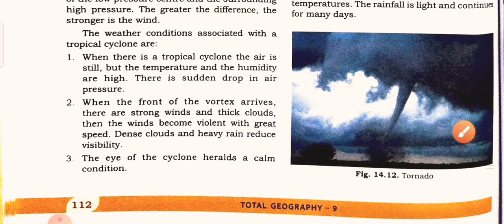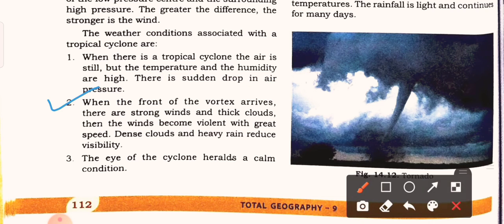The next one is when the front of the vortex arrives, the strong wind and thick cloud in that region become violent with great speed. Dense cloud and heavy rain reduce the visibility. If we have a dense cloud in any region, that reduces the visibility in that region. The eye of the cyclone is in a calm condition. Here we know that the tropical cyclone eye is calm because there prevails the low pressure.